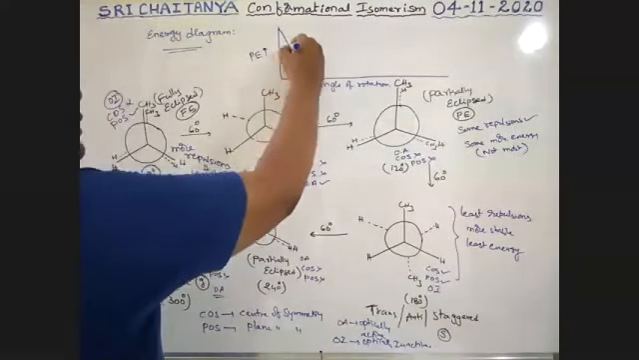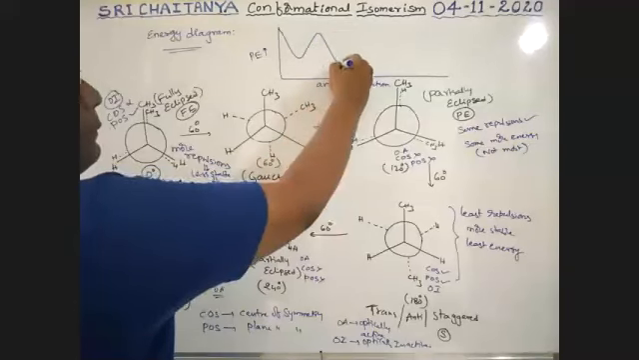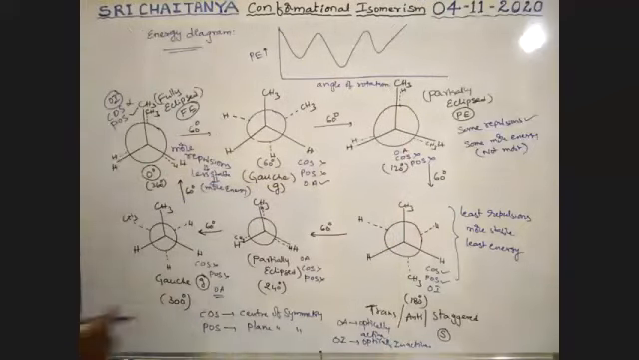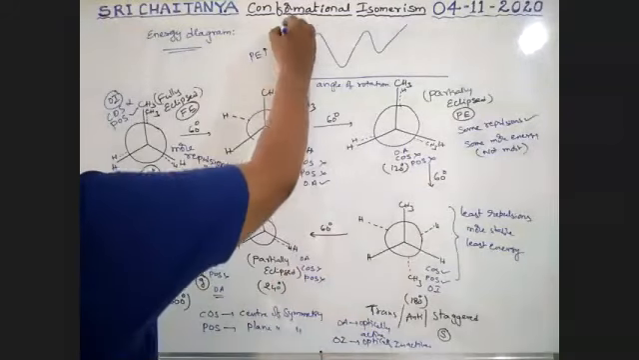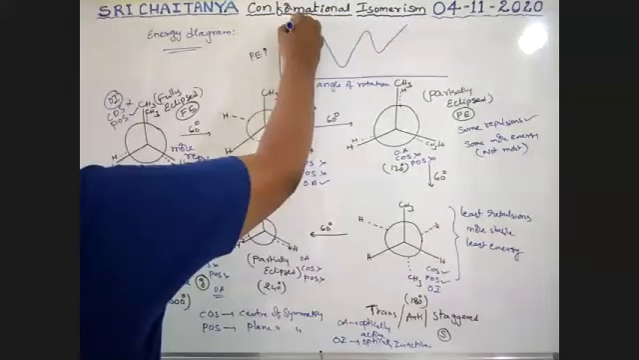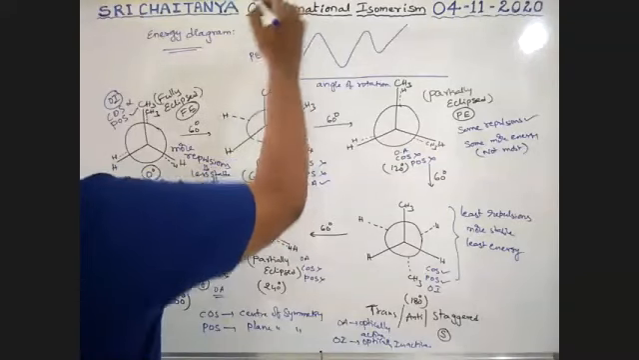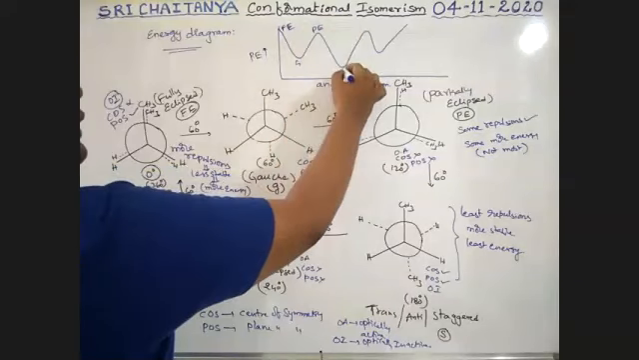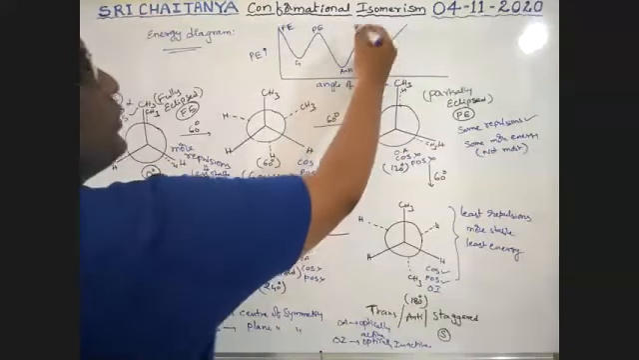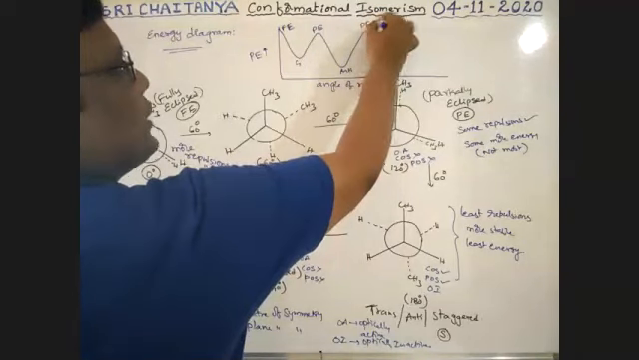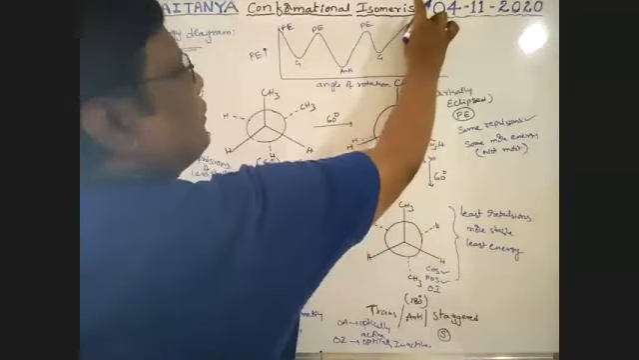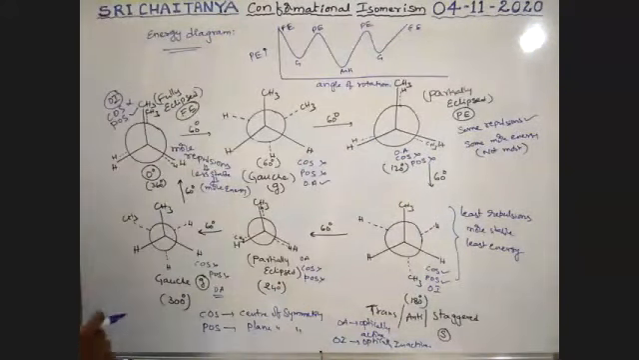So see here, it is coming like this. Like this structure is possible, guys. So it is fully eclipsed. It is gauche form. It is partially eclipsed. It is anti-form. It is partially eclipsed. It is gauche form. It is fully eclipsed.